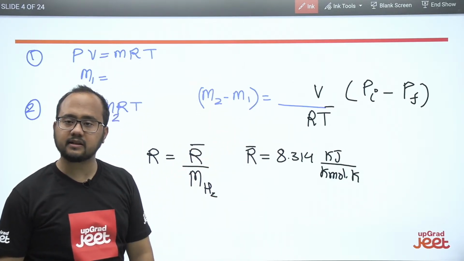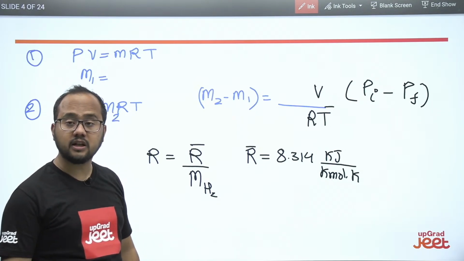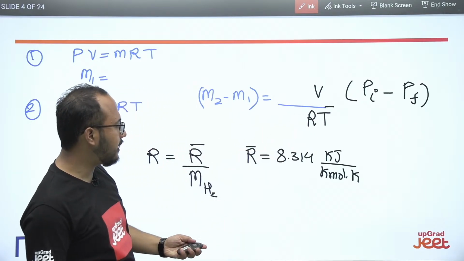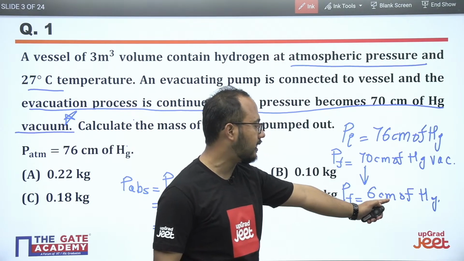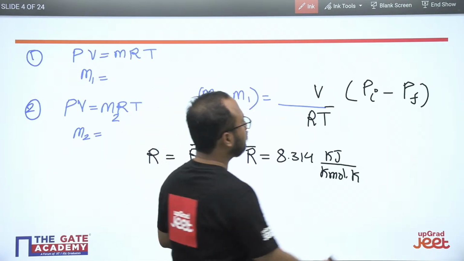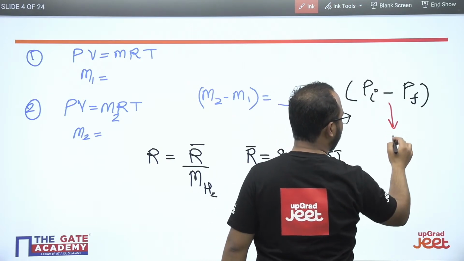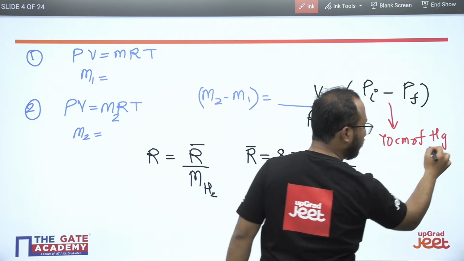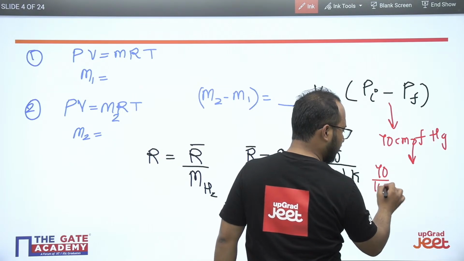Yes, Gautam, exactly. Hi, Paran, hi. Yes, exactly, Gautam, you are correct. P is equal to rho g h, correct. But initial and final, what is the value of initial? P initial is 76 centimeter of mercury. P final is 6 centimeter of mercury. So the difference is 70 centimeter of mercury. We have to write it as 70 divided by 100, so it will be in meters.